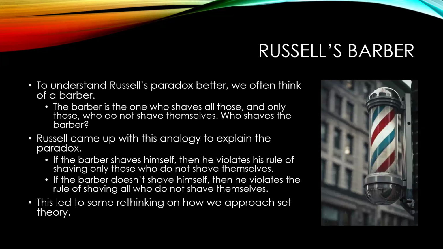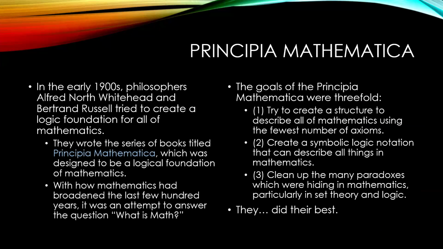Well, this was a big issue, a huge issue. A bunch of philosophers, Alfred North Whitehead and Bertrand Russell, tried to create logical foundations for math which would not have this issue. They wrote this set of books titled the Principia Mathematica, which was designed to be a logical foundation for all of mathematics. With how mathematics had broadened the last few hundred years, it was an attempt to answer the question of what is mathematics?